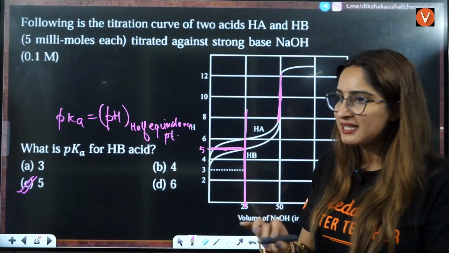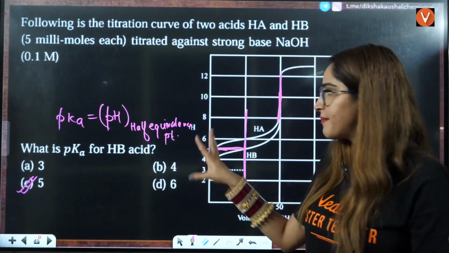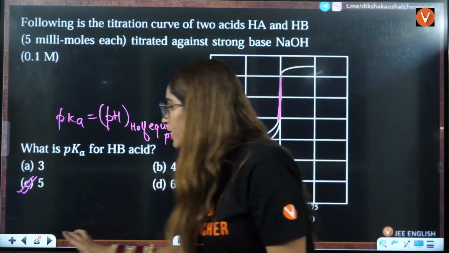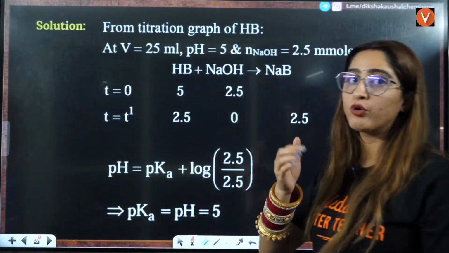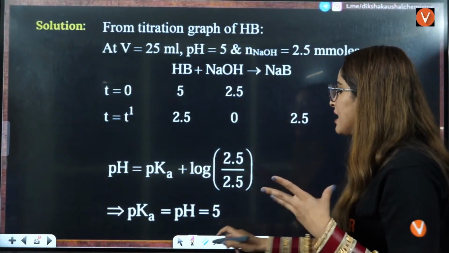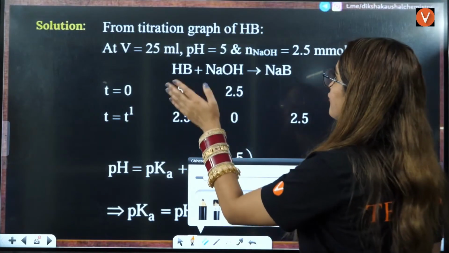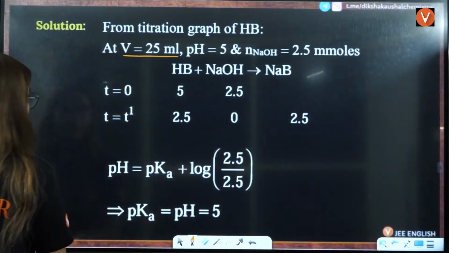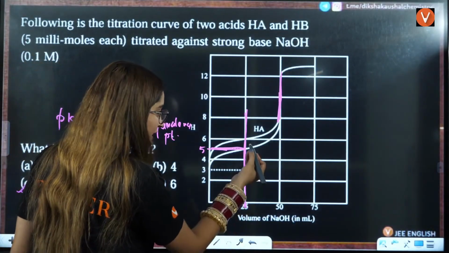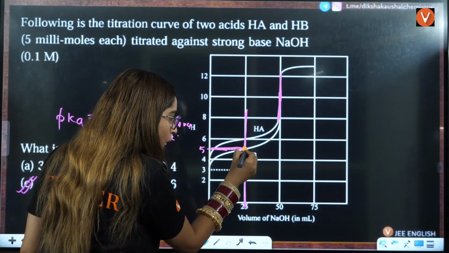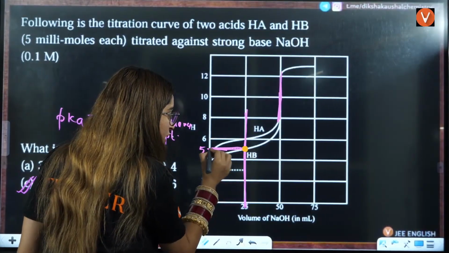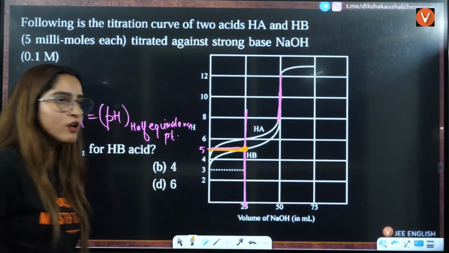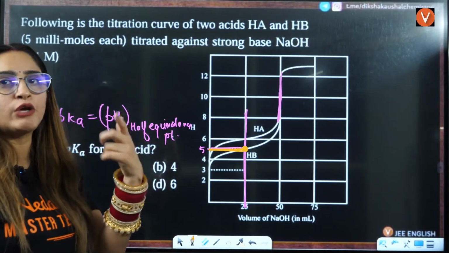Either you can directly solve it like this, the method that I have told you, or if you find that, ma'am, I don't know if I'll be able to apply that or not, then you can solve it by this method. From the titration graph, what we can observe is that the volume is 25. See, on this position, right over here, you always have to see the half of the equivalence.